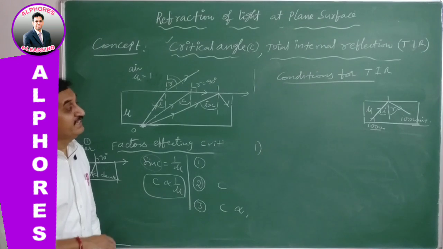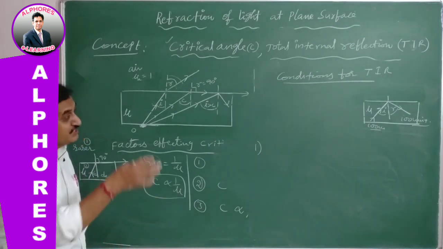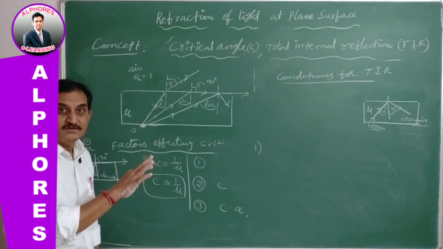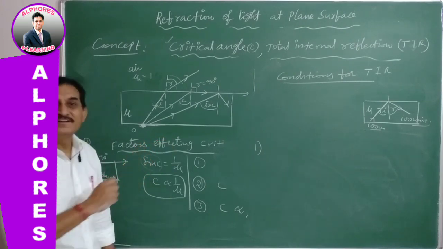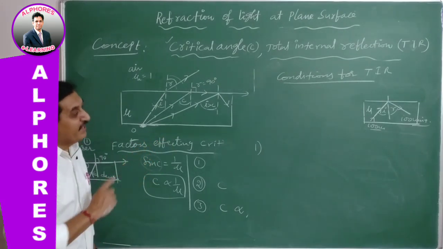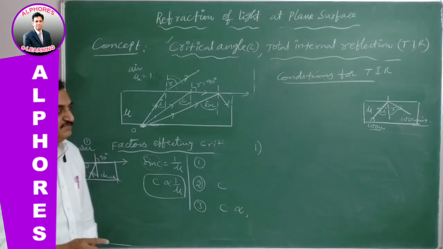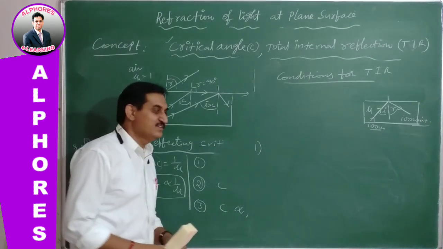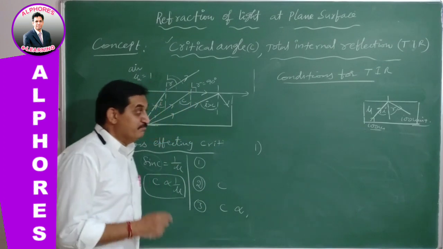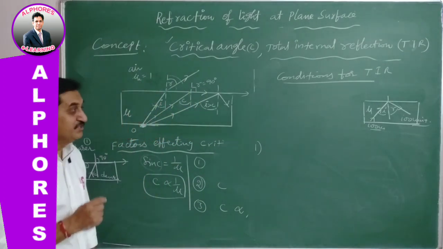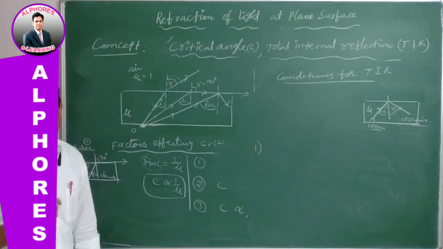Even if it is making a number of reflections in such a way, under TIR, the final light still has the same amount of energy without any loss. So this is the main characteristic, the main use of total internal reflection.